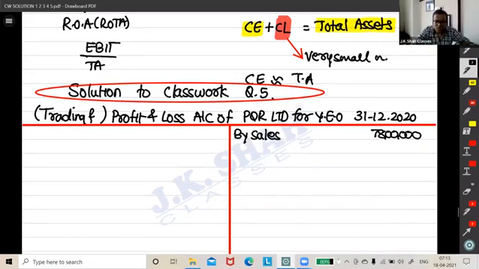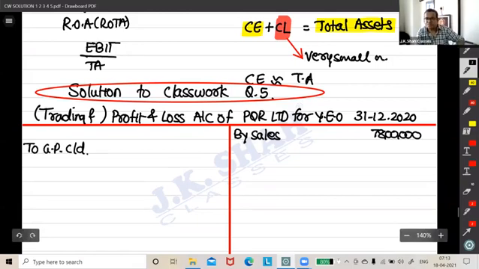Okay, now see, friends, you will ask me, sir, what is the sequence to solve? Nothing, no sequence. Solve whatever you can solve first. Clear? Okay. So I'm shifting to the accounting information. I'll write gross profit. Okay. So to gross profit carried down.